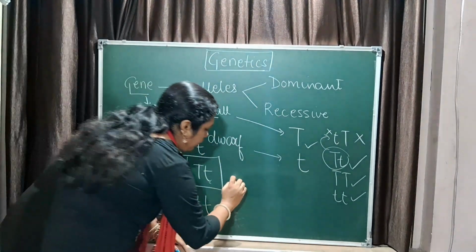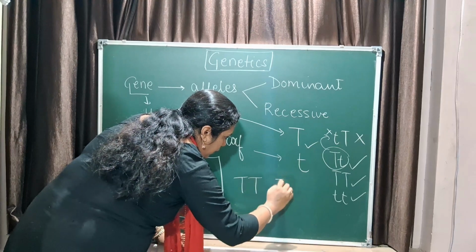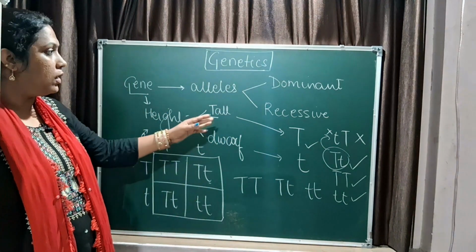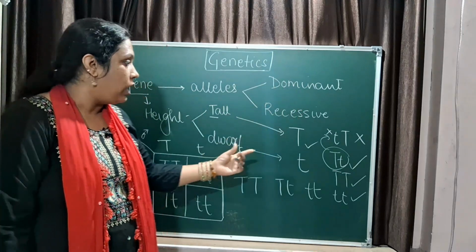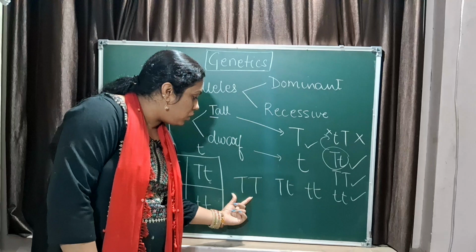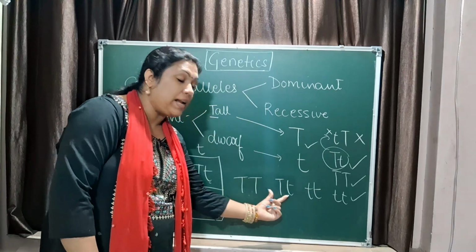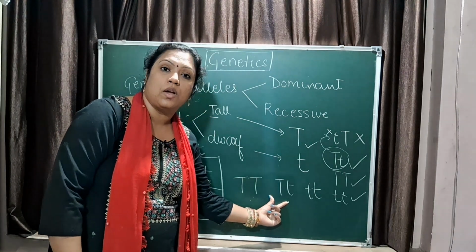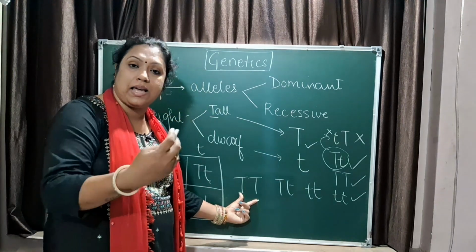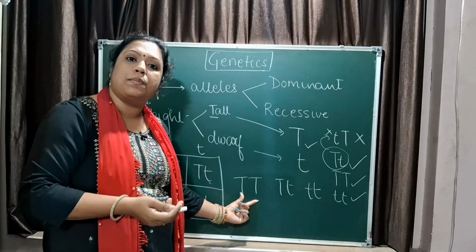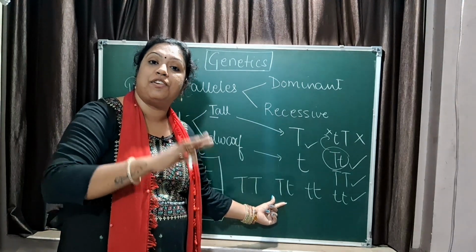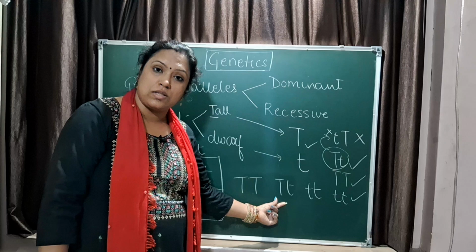Now, in this case, I have got three options: capital T capital T, capital T small t, and small t small t. Now, what is a dominant allele? A dominant allele expresses itself in both homozygous and heterozygous condition. Homo means same. If the zygote inherits the same allele from both the parents, it is homozygous. When the zygote inherits a different allele from both the parents, it is heterozygous.